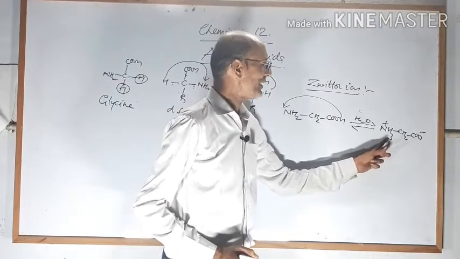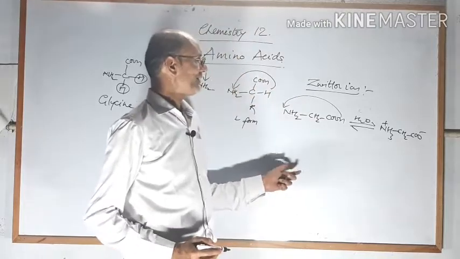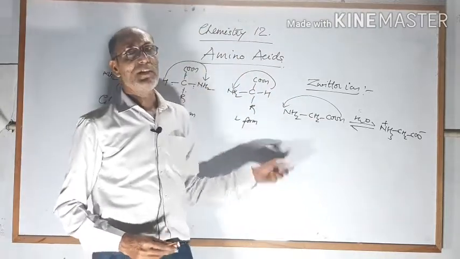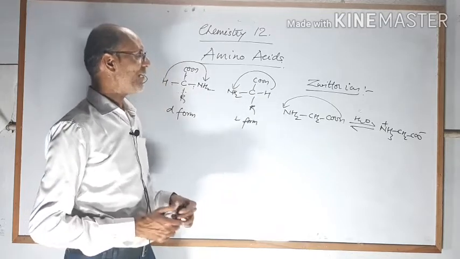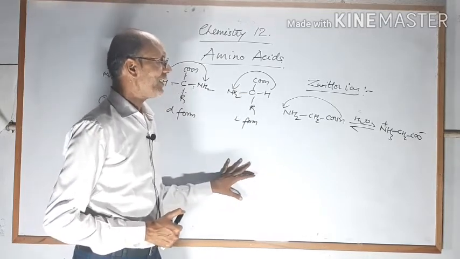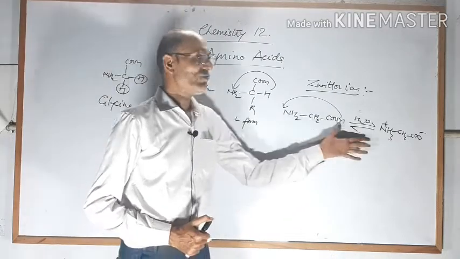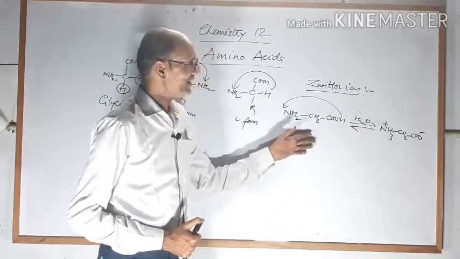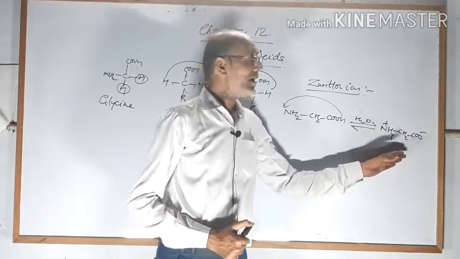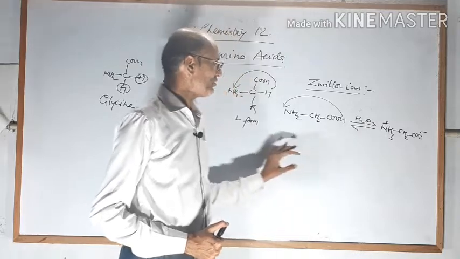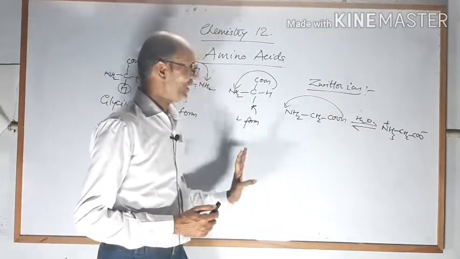This is a dipolar ion because in one molecule positive and negative ions are present. So dear students, what is the meaning of zwitterion? A molecule or species in which both positive and negative charge are present is called a zwitterion. So all amino acids form a zwitterion when dissolved in water. It is also called a dipolar ion or amphoteric ion. Okay students, so they are amphoteric in nature.